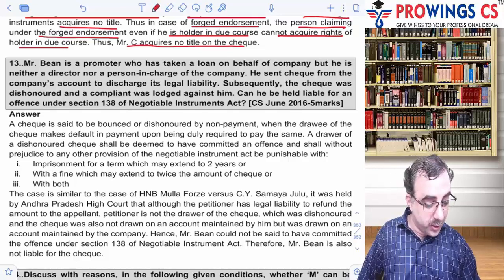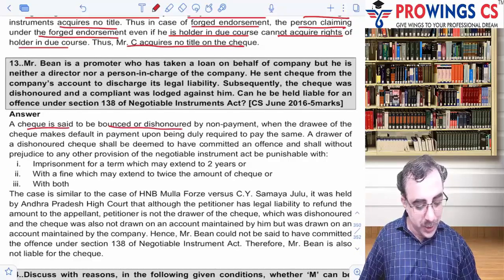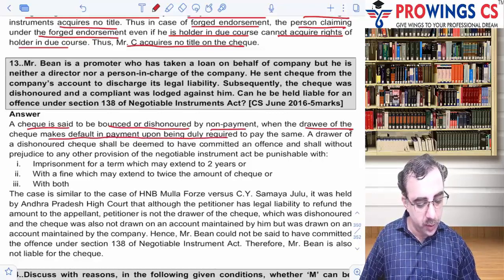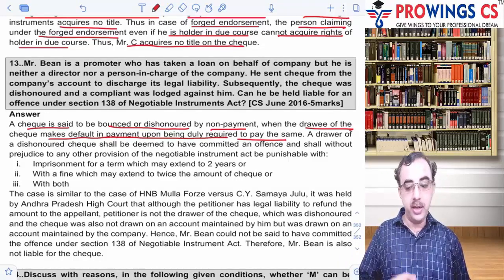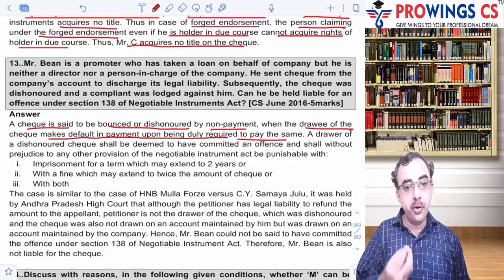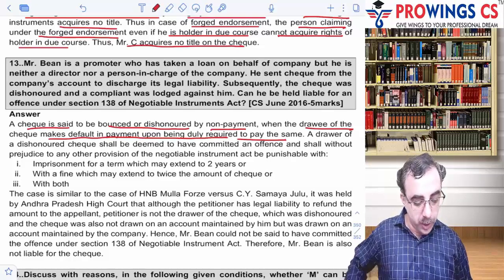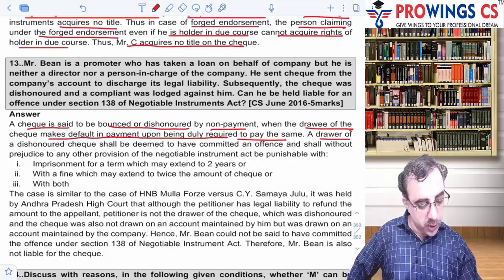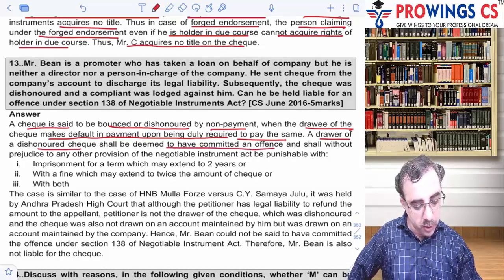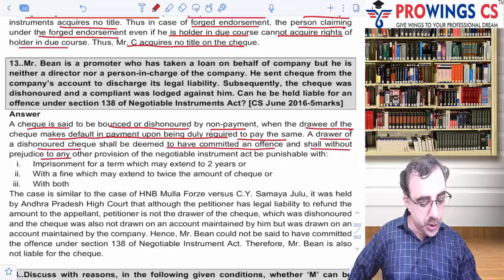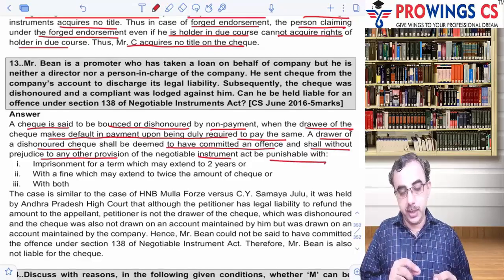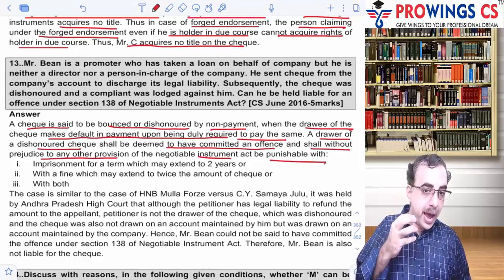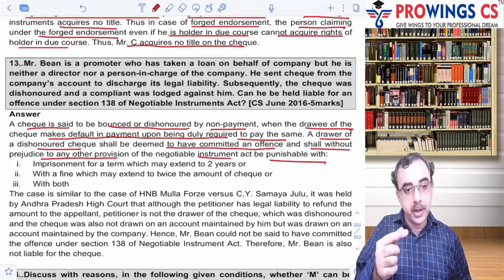Let's write it up. The check is said to be bounced or dishonored for non-payment when the drawee of the check makes a default in payment upon being duly required to pay the same. So जिसको जो पैसा देना था, the person who has to make the payment on the check, if he does not make the payment and the check is dishonored, a drawer of a dishonored check shall be deemed to have committed an offense and shall, without prejudice to the other provisions of the Negotiable Instruments Act, be punishable. So one who draws the check is deemed to have committed the offense, and consequently the other party can be made liable for that.